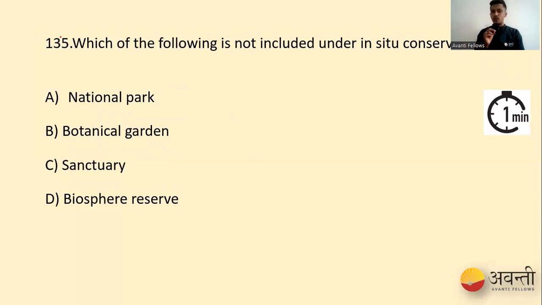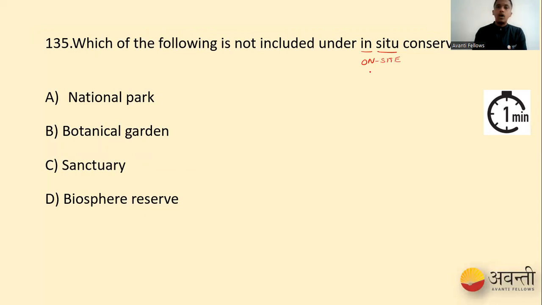Which of the following is not included under in situ conservation? This is quite easy, but you might be confused with the terms in situ and ex situ. The options are national park, botanical garden, sanctuary, and biosphere reserve. What is in situ conservation? In situ is on site.